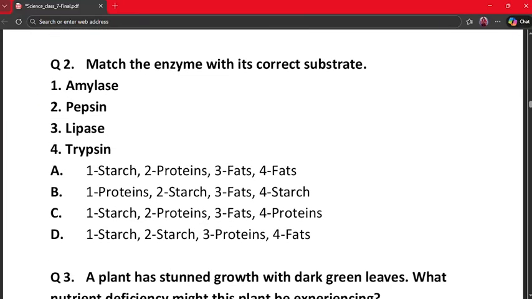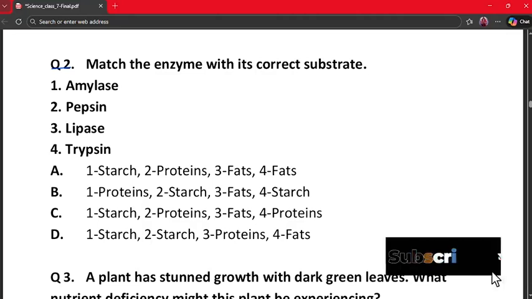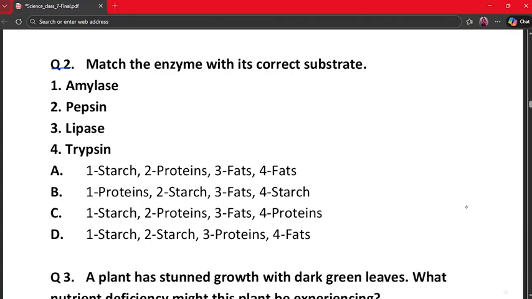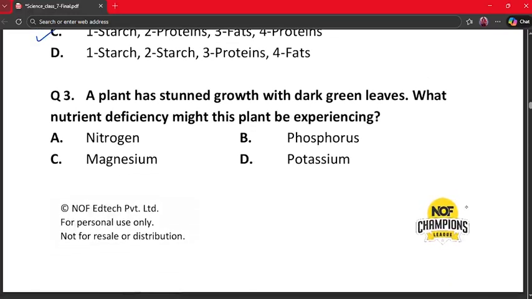Let's move on to the next question, that is question number 2. Match the enzyme with its correct substrate. A. Amylase, pepsin, lipase and trypsin. So let's recall digestion step by step. Amylase works on starch, pepsin digests proteins, lipase breaks down fats and trypsin also acts on protein. So when we match carefully, option C fits perfectly, which is amylase to starch, pepsin to proteins, lipase to fats and trypsin to proteins.